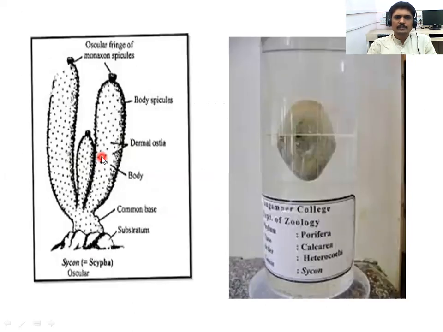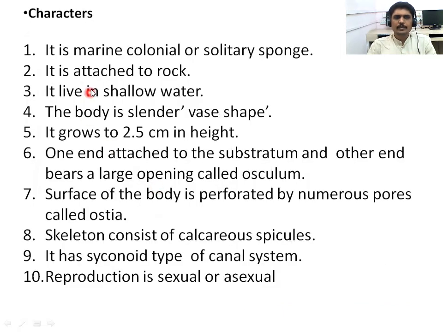When we observe this organism, it looks like this. In this image, we see a real specimen from our laboratory, in a specimen bottle. It looks like that. There is the Sycon, and here we see the sketch or diagram of that organism. So let's discuss a few characters of Sycon.